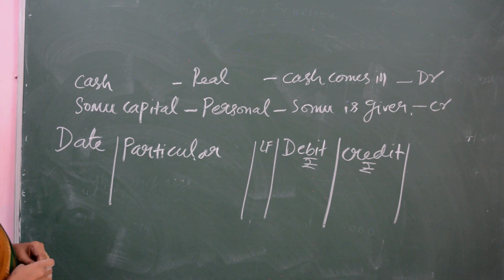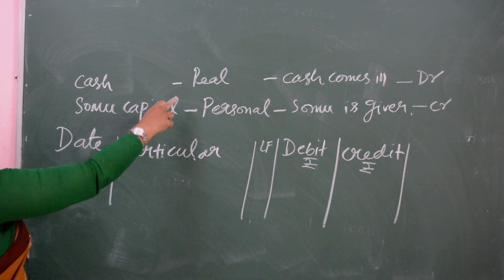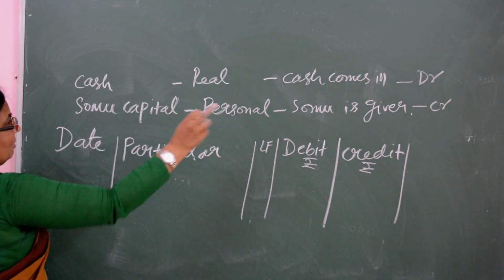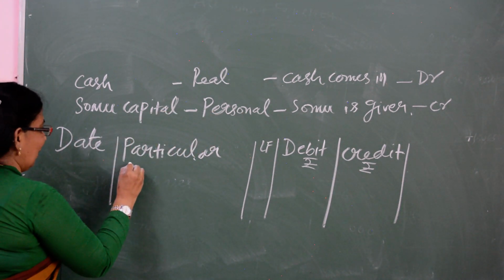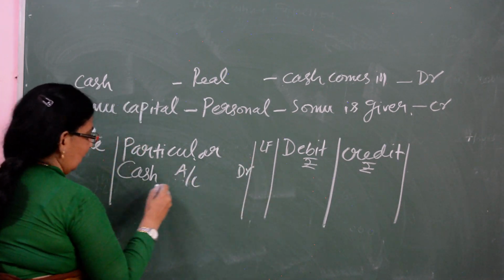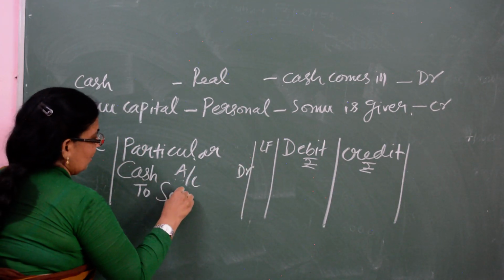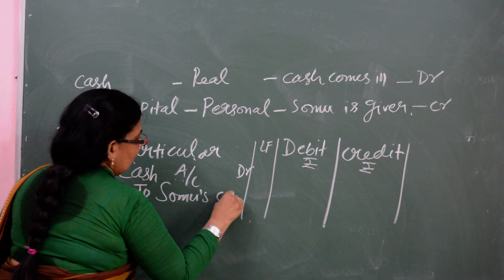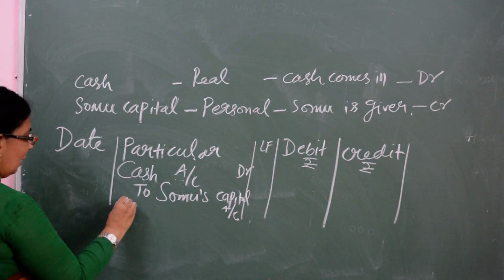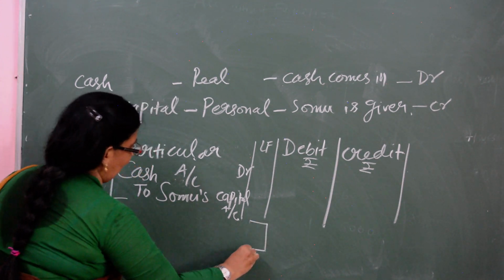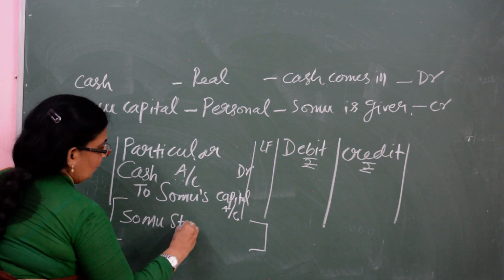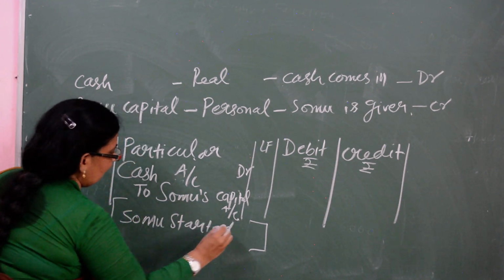Now what is the debit and what is the credit? Here real, what is real? Cash. And here Somu's capital is credited. Okay. So you will write here: Cash account debtor to Somu's capital account. And here in the narration you will write: Somu started the business with cash.